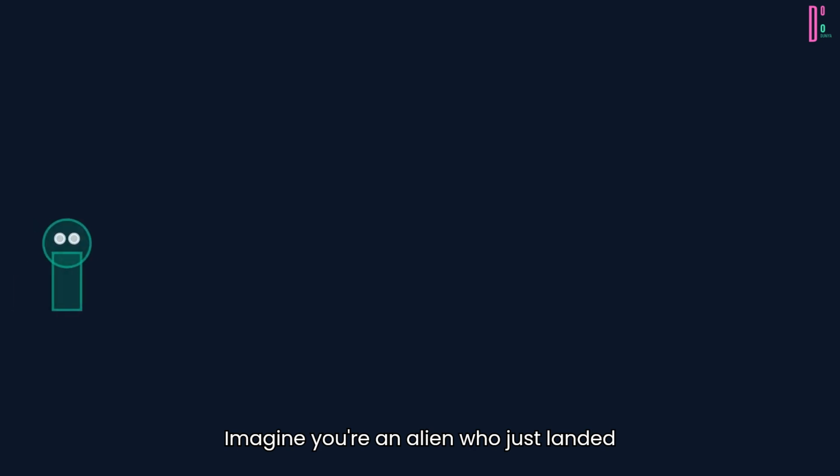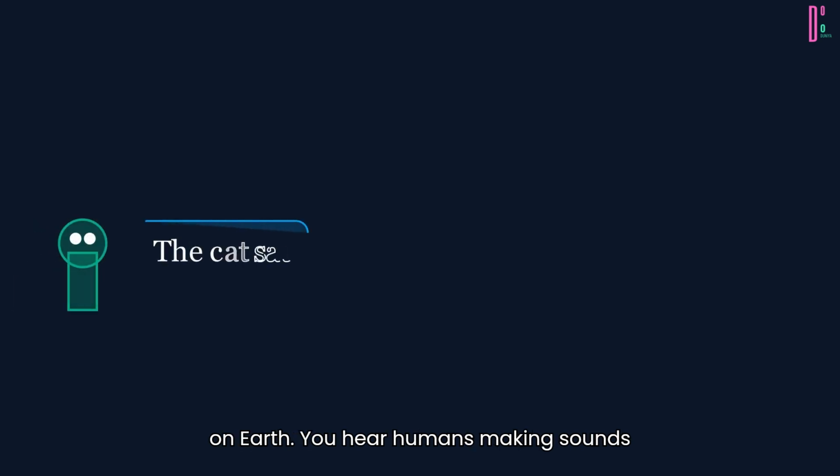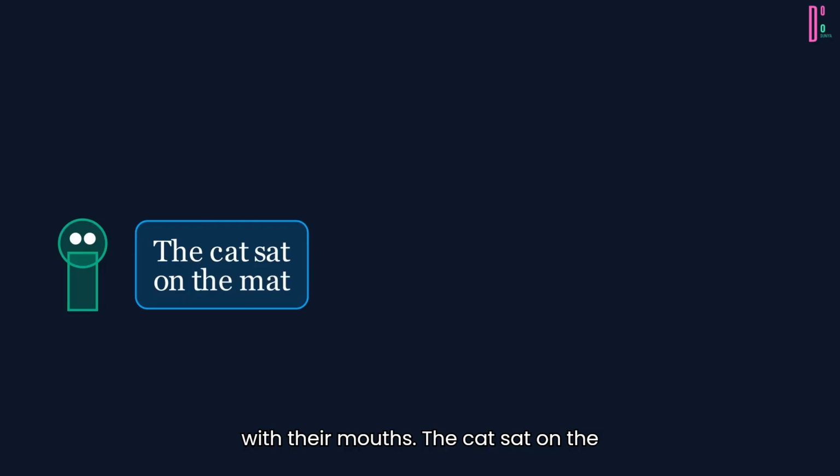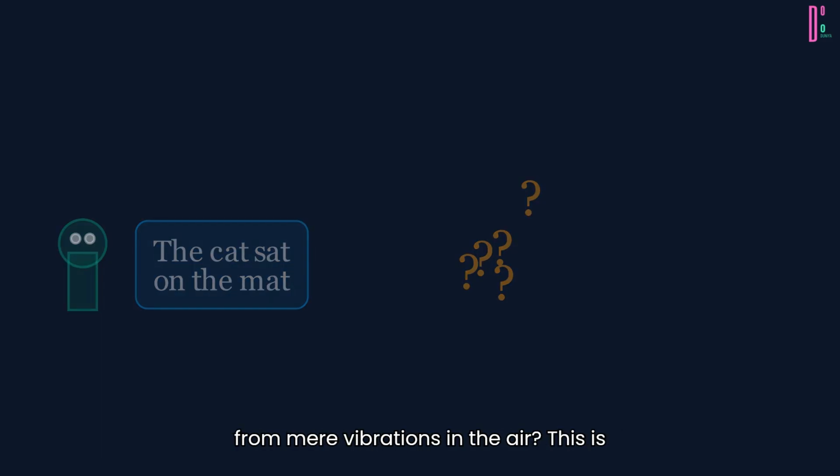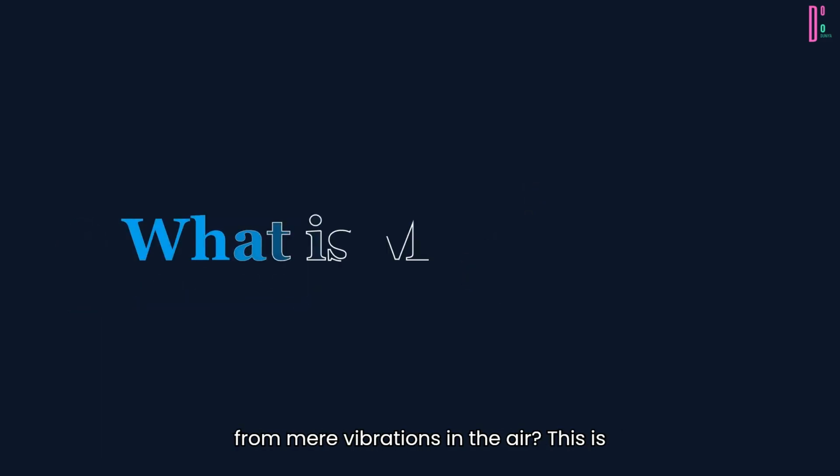Imagine you're an alien who just landed on Earth. You hear humans making sounds with their mouths. The cat sat on the mat. What does this mean? How do you decode intent, emotion, grammar, context from mere vibrations in the air? This is exactly the problem computers face.